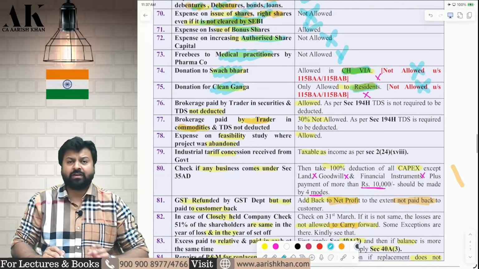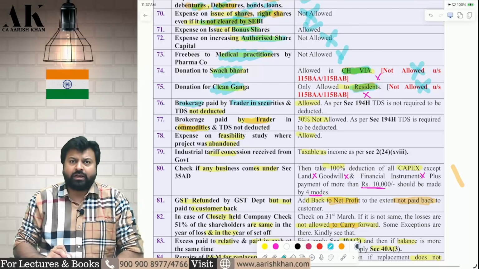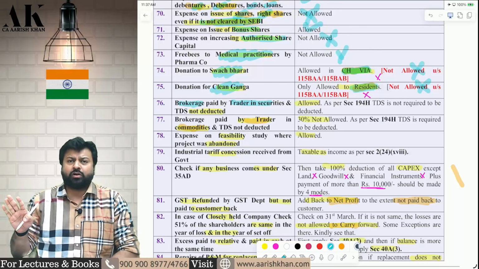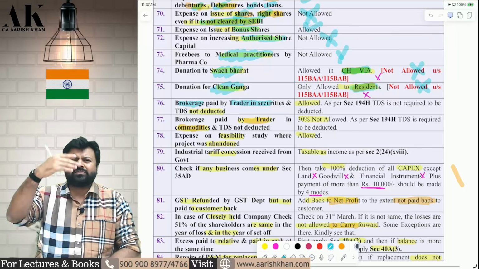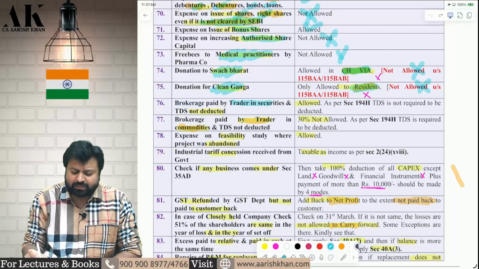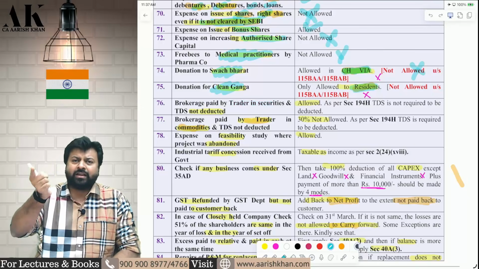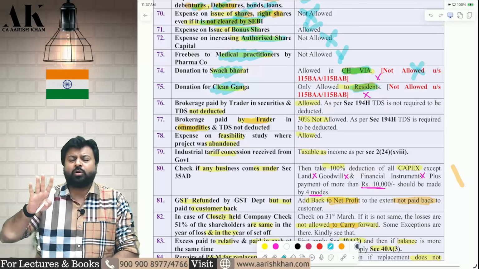Now the next two adjustments are very important. I am a trader in security and I am paying brokerage. First of all, if you are not a trader in security, what will happen? Then this expenditure of brokerage will not be allowed. If you are not a trader in commodity, then this expenditure of brokerage is also not allowed.